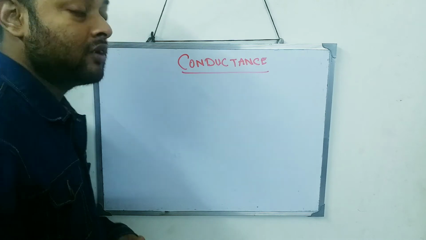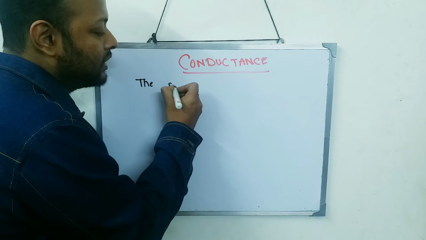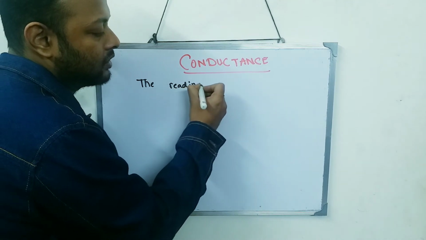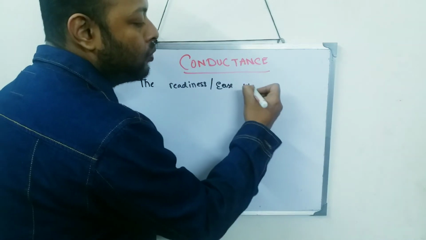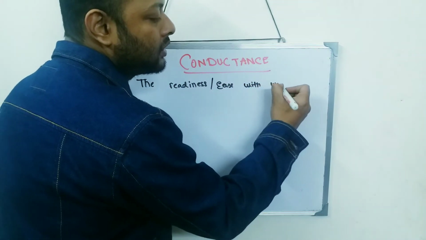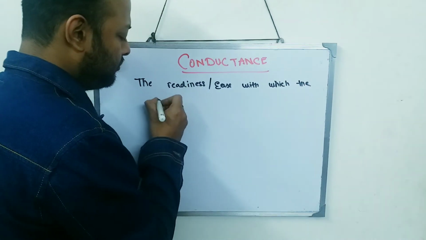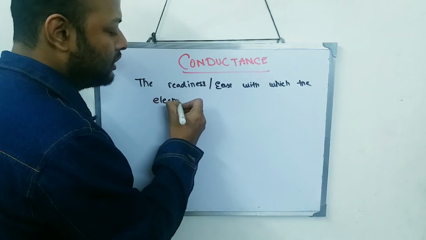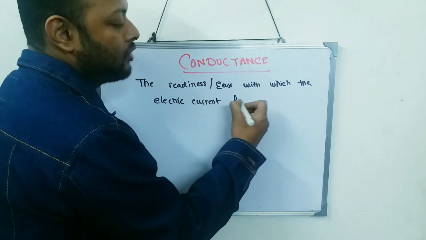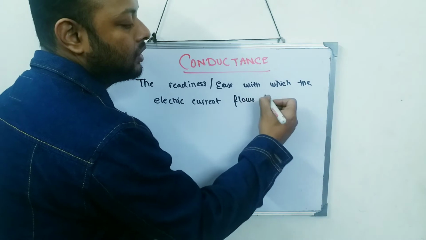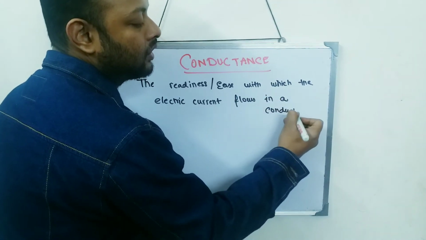So the definition of conductance is the readiness or ease with which the electric current flows in a conductor.